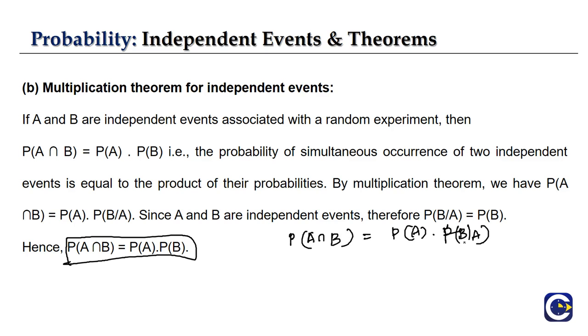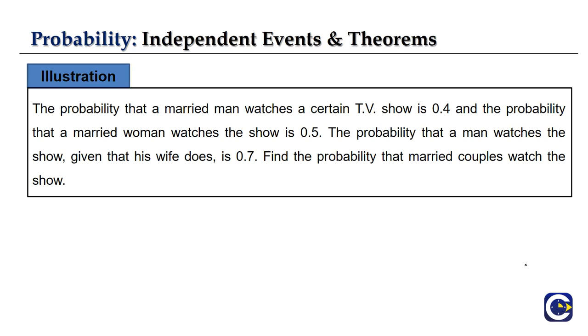But here if you observe, we have considered independent events A and B, which are not dependent on each other. Since these two are independent, our P of B by A is equal to P of B. Hence we end up getting P of A intersection B equal to P of A into P of B when we have two independent events associated with the random experiment. So as we have seen our basic multiplication theorem, now let's see a question based on it.